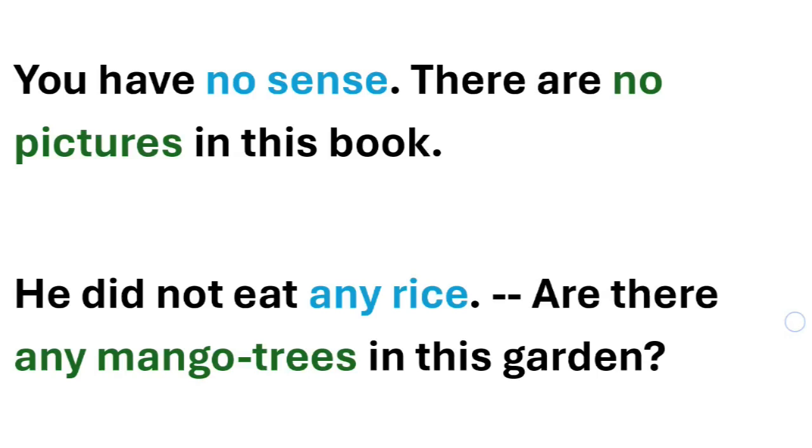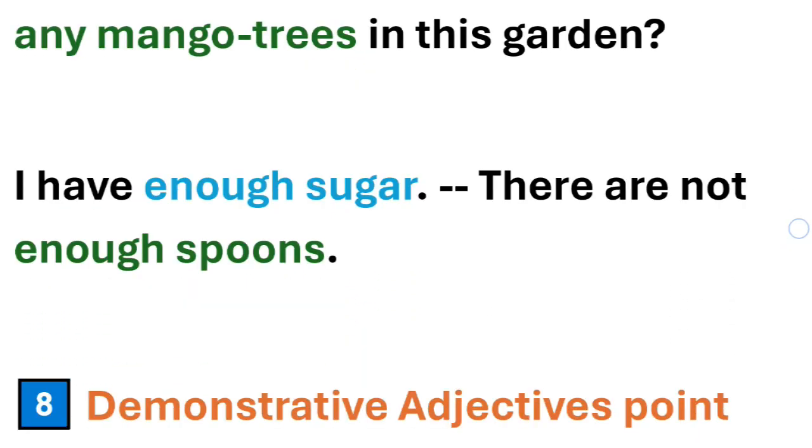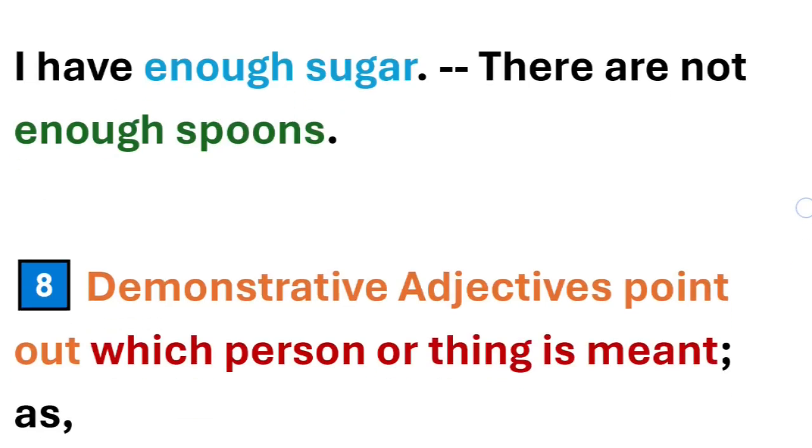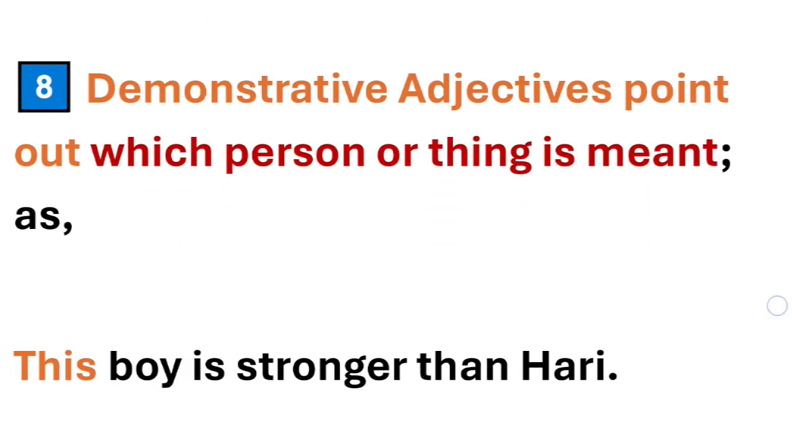He did not eat any rice. Are there any mango trees in this garden? Rice is uncountable, so any will be an adjective of quantity. Mango trees can be countable, so any over here will be an adjective of number. So you can understand, uncountable things will take an adjective of quantity, and for countables we will use an adjective of number. Another example we've had: I have enough sugar. There are not enough spoons. Sugar is not countable, and spoons are countable. So enough over here will be in the green color, it will be an adjective of number.